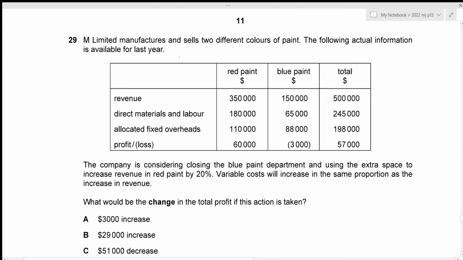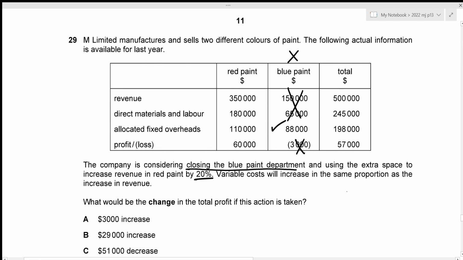M Limited manufactures and sells 2 different colors of paint. The following actual information is available for last year. Now, the company is considering closing the blue paint department and using the extra space to increase revenue in red paint by 20%. The variable cost will increase in the same proportion as the increase in revenue. Okay, so we are closing this blue paint department, but remember that fixed cost will still remain because fixed cost does not change with the change in level of production even when the level of production goes to zero. So this fixed cost still remains, but we can just ignore these information now, right?